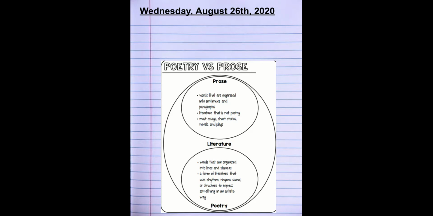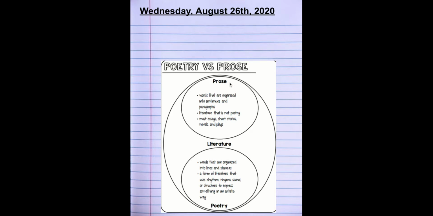If you see the graphic in front of you at the very top, it says poetry versus prose. So we're going to just quickly highlight the difference between poetry and prose. Now, if you look, there is a bigger circle, and that circle represents literature. And inside of that bigger circle, you have two smaller circles.